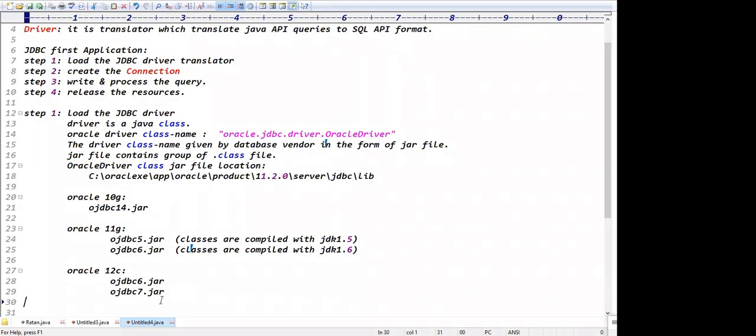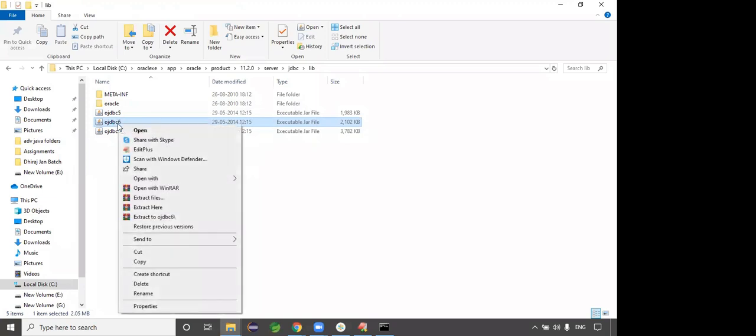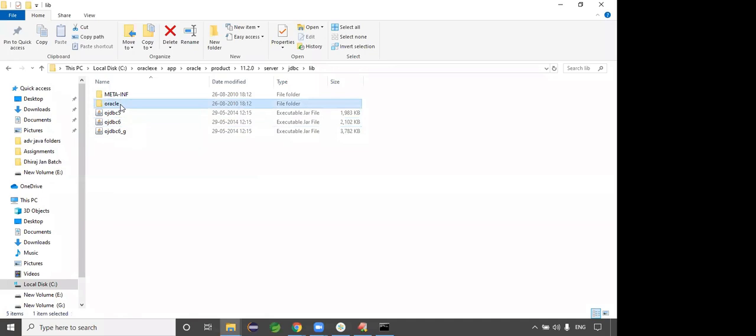Exactly. Guys, if you want to see this class file, the Oracle driver class, no problem, you can see. Once OJDBC is there, 5 or 6, anything is fine. 6 means the classes are compiled with JDK 6th version. 5 means compiled with JDK 5th version. Right click on this jar, simply extract here. If you extract here, what happens? Automatically folders will be generated.